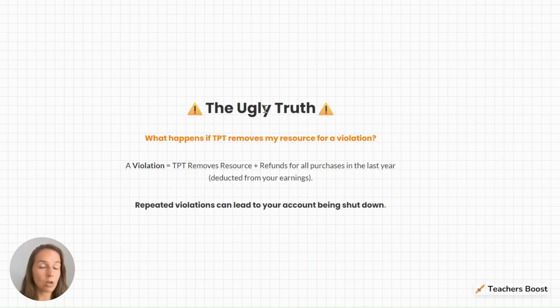So the consequences are very, very real, because if TPT removes a resource for a violation, they will not only remove the file, but they will then issue refunds to everyone who has bought that for the past year. And then the cost of those refunds is deducted from your TPT earnings. But if you keep breaking the rules, then they can actually shut down your account for good. And as far as I know, there's no going back from that step. So copyright really needs to be taken seriously.